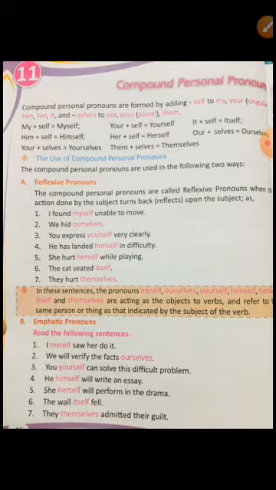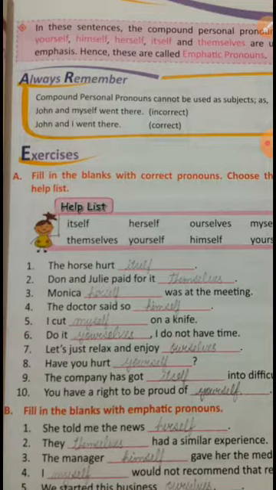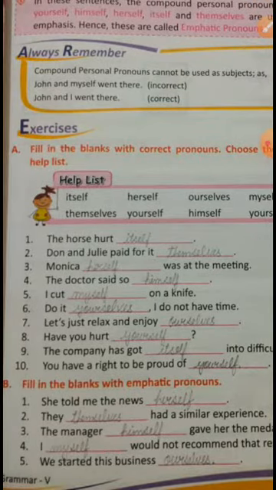To make it more clear, you can turn the page and you can see these exercises. Before that always remember, "John and myself went there" is incorrect. It should be "John and I." You cannot use a compound personal pronoun here. See exercise A.